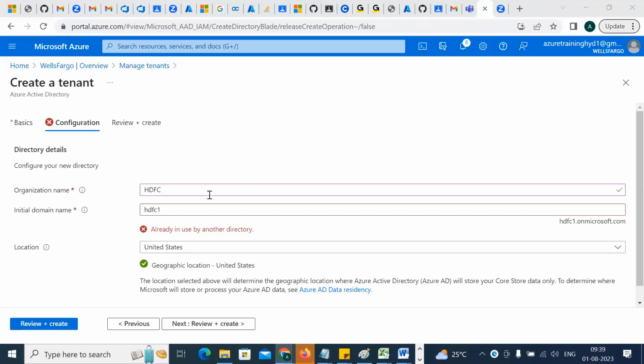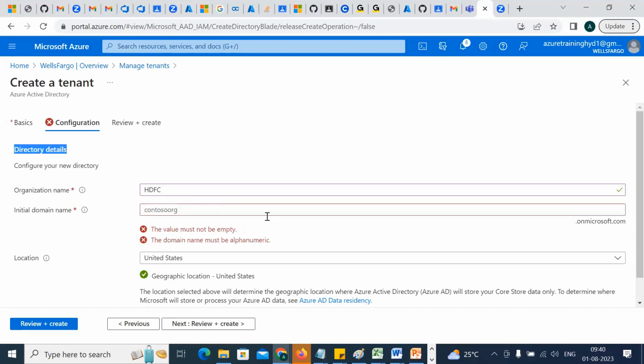Fine. So we'll go to the domain name, HDFC1. That is the domain name for them. Can you see it's already used by some other directory? So let's make it something else, with 19. That also is gone. Perfect, 20. Okay, no. Then let's try HDFC. Something went wrong here. Okay, so this was correct.